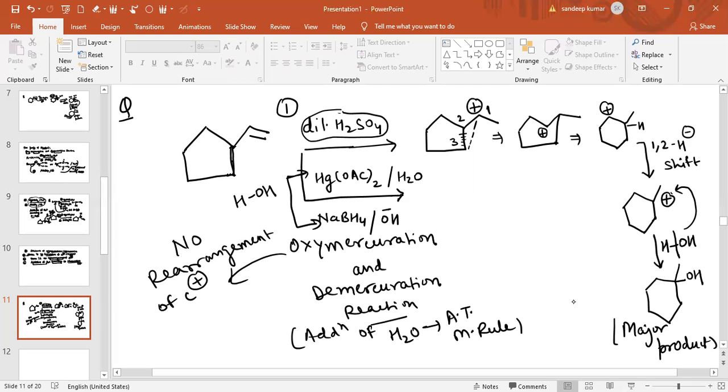Into this, there is only one hydrogen atom on one carbon and two hydrogen atoms on the other. So you can see the negative part and the positive part. The negative part will come to the carbon atom with fewer hydrogens, and the positive part will come to the carbon with more hydrogen atoms. So by oxymercuration and demercuration, the double bond will be removed and the product obtained is this one. This is the basic difference when we use dilute H2SO4 and when we use oxymercuration and demercuration. So you can easily identify the difference.